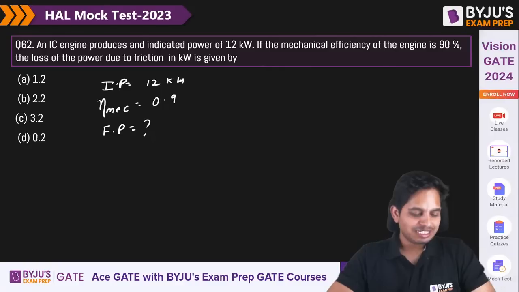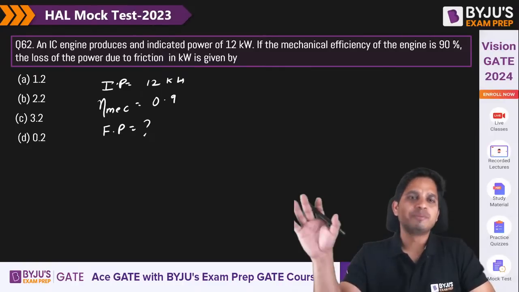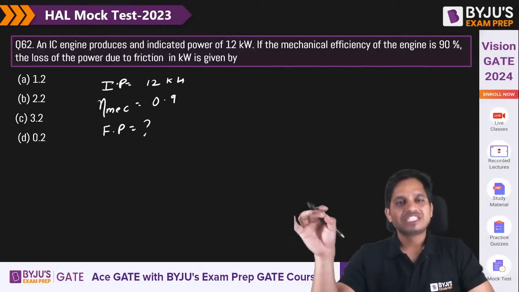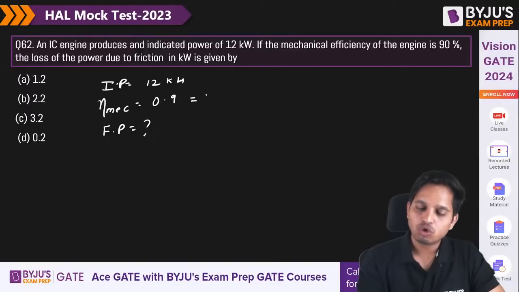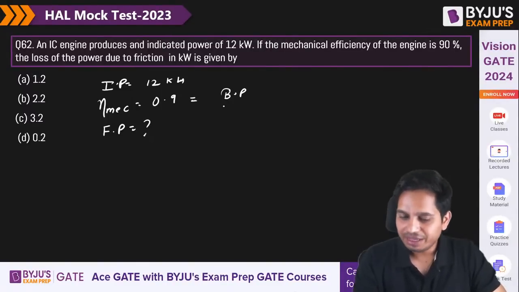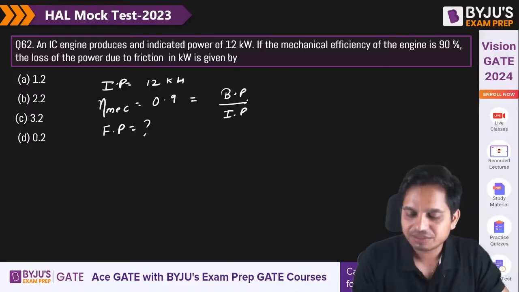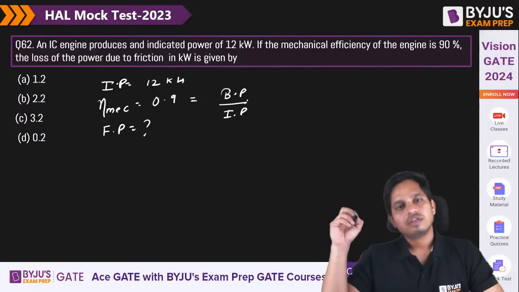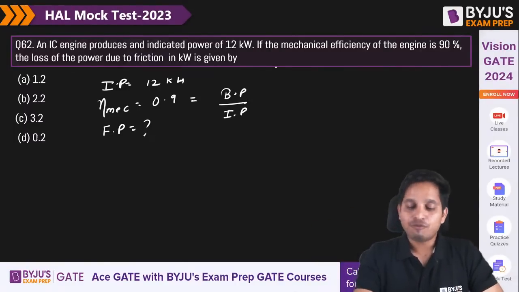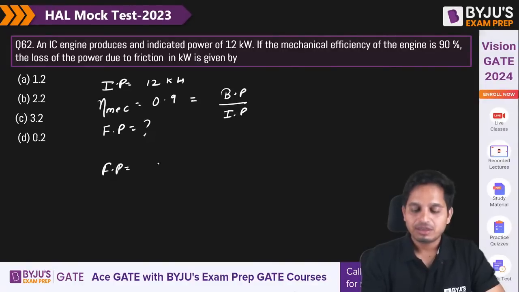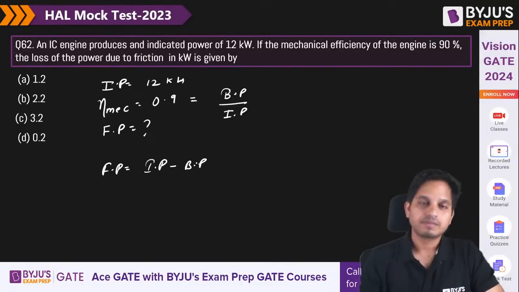So tell me, what is the friction power? It's very simple. Mechanical efficiency, we know, is brake power by indicated power. And friction power is whatever power is lost between indicated and brake power.